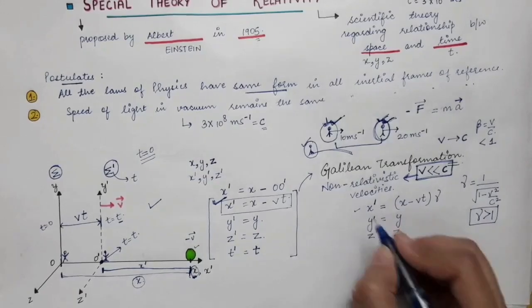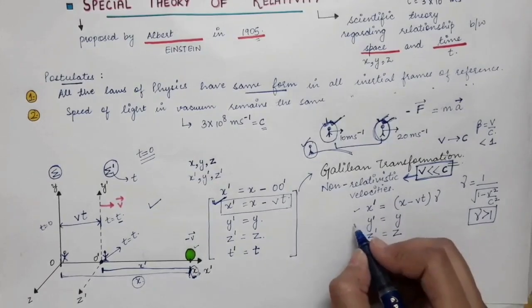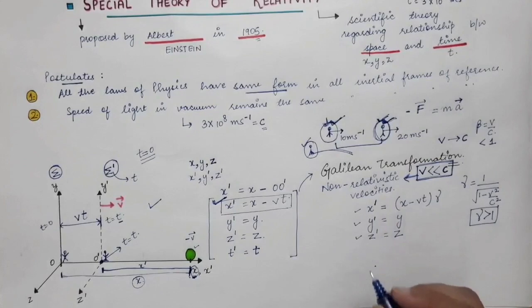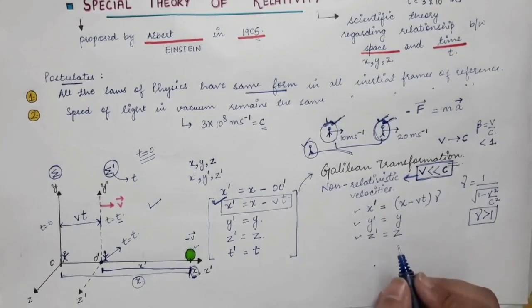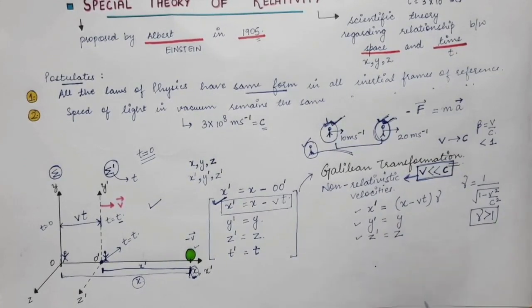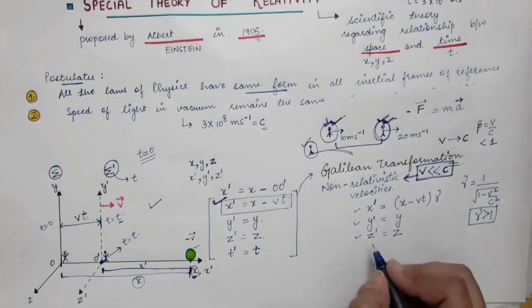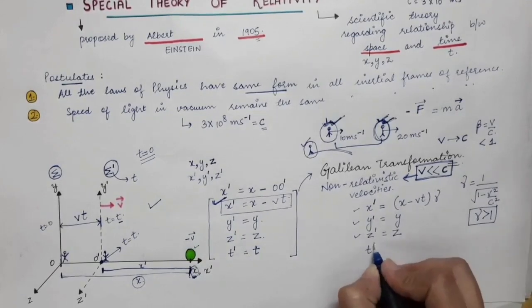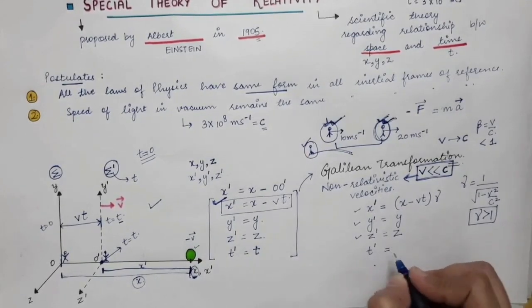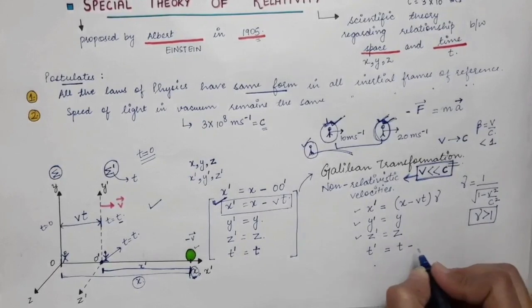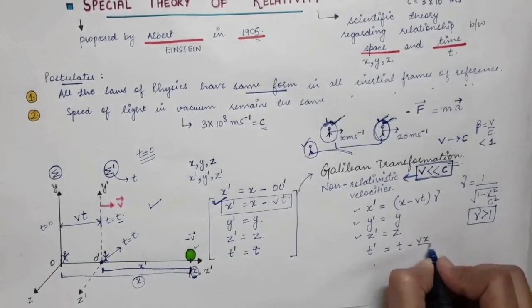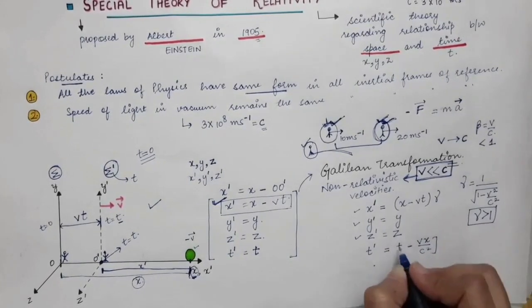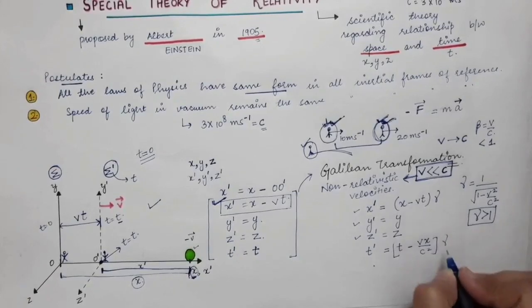Now this is the first transformation equation, this is the second, and then the third. Now last is the transformation of time: how the time can be transformed with a change of inertial frame of reference. The time t prime in the primed frame is given by t minus vx by c square, times gamma. So here also we have a gamma factor.